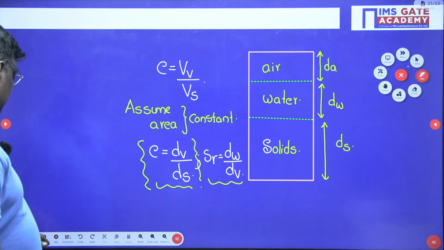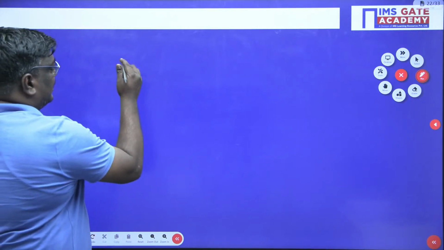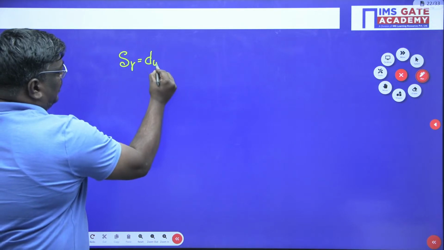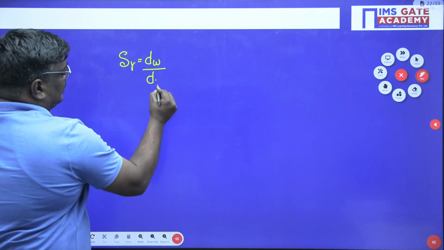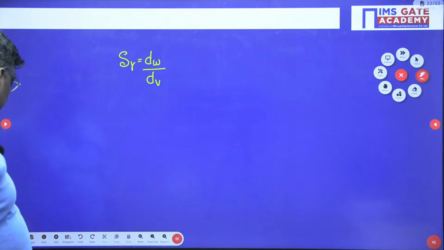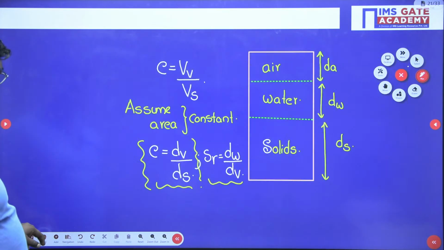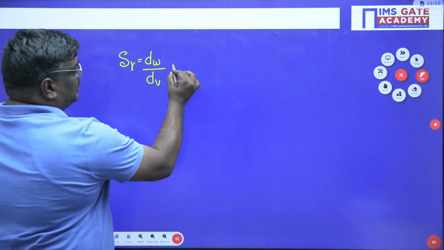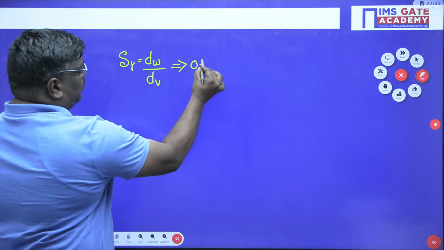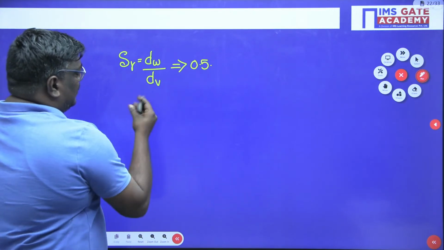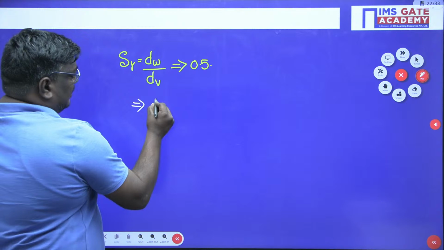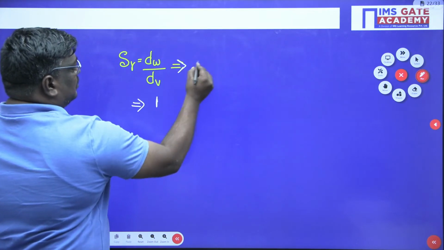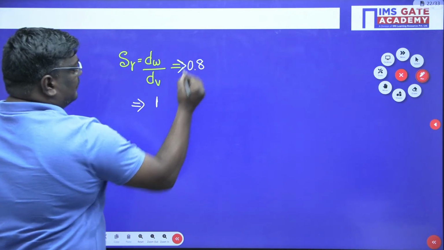Now see students, what do you mean by degree of saturation here? Degree of saturation is nothing but depth of water by depth of voids. Degree of saturation is given as 0.5. Sorry, 80 percent, they have given 0.8.